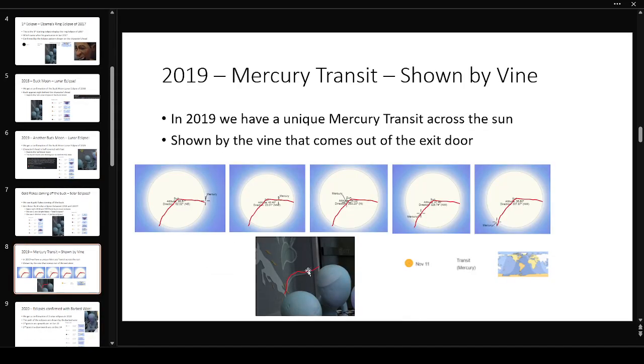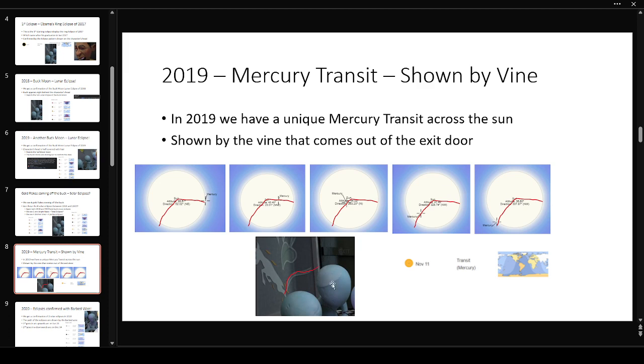Furthermore, I think we see Mercury's transit. We have a very unique Mercury transit in 2019, November 11th. So if we look at the transit of Mercury across the sun, we see it comes in from the right, hits the middle, and then dives down off. These are in sequence here, so Mercury actually starts at the right side, and it transits backwards across the sun, and then down.